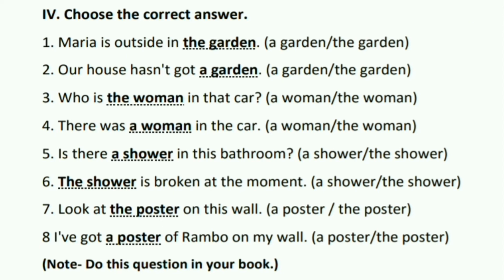First one is Maria is outside in dash, and the answer is the garden. Second, our house has not got dash, and the correct answer is a garden. Third, who is dash in that car, and the answer is the woman. We use the because it refers to a particular person. Next one is there was dash in the car, and the answer is a human. And the rest of the questions you have to do yourself in your book.